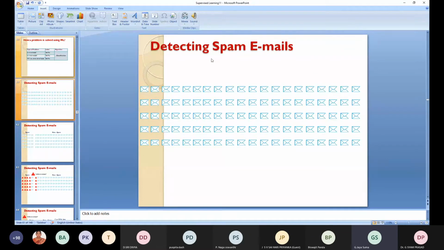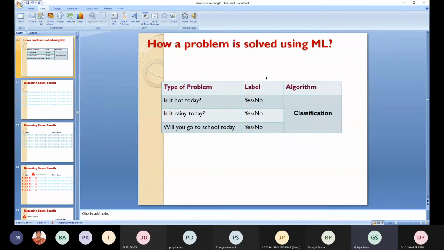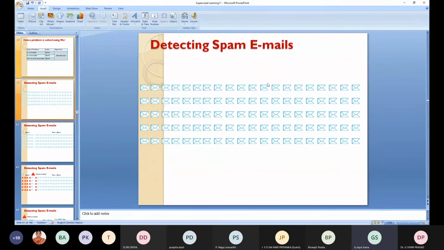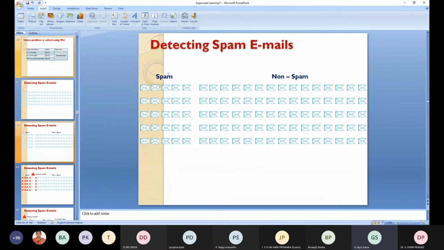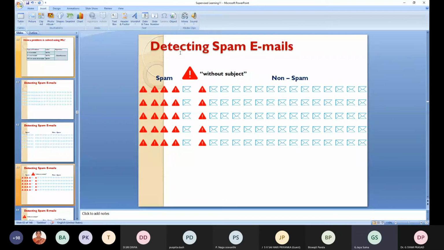Next, coming to the classification problem. Detecting spam emails is a very good example of a classification problem. What type of technique can you use? Naive Bayes. Here we have spam emails and these are non-spam emails. Now what is our problem? Our problem is to detect the spam emails. So we are giving a condition: any email without a subject is labeled as spam.